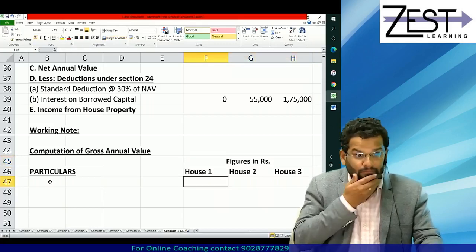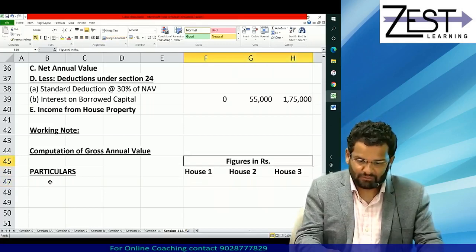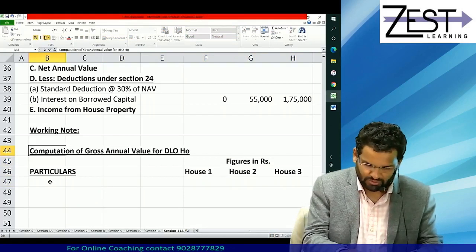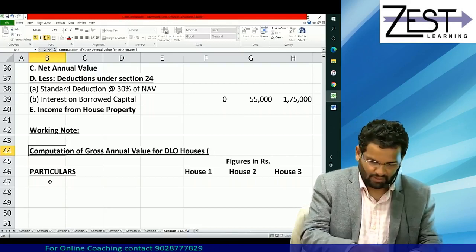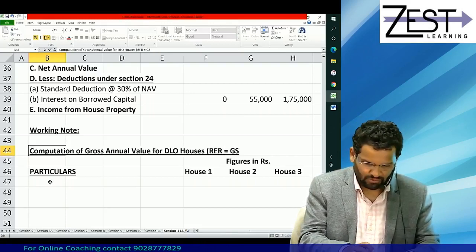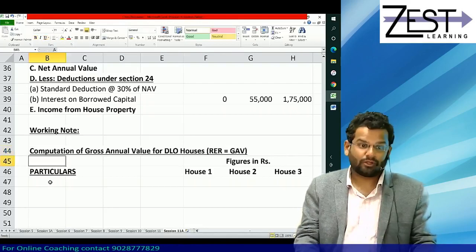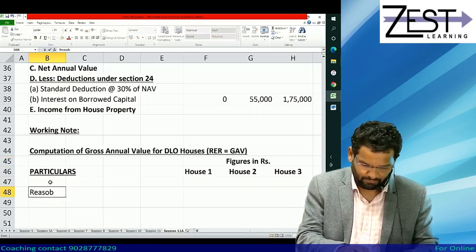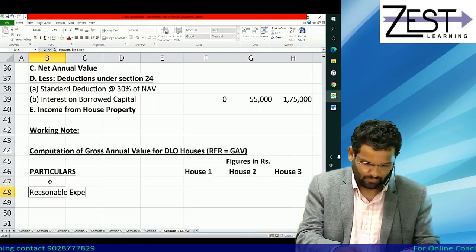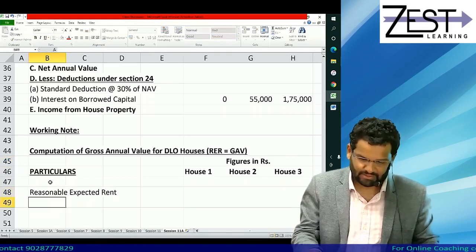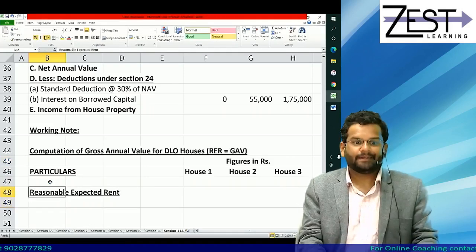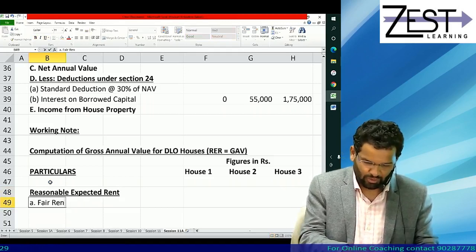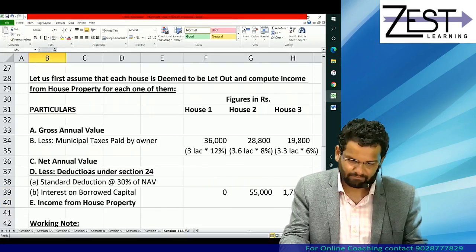You know that we are calculating GAV for DLO houses. So what happens is RER is equal to GAV. So I'm just putting it here for you so that you remember it. So let's calculate reasonable expected rent. Start with A point, fair rent. Do I know what is the fair rent?